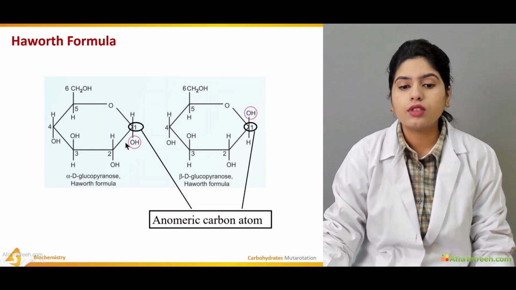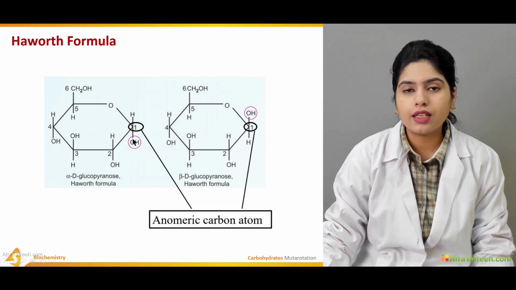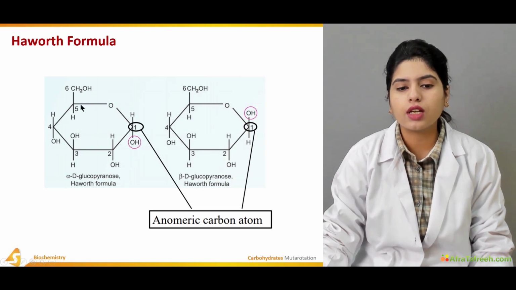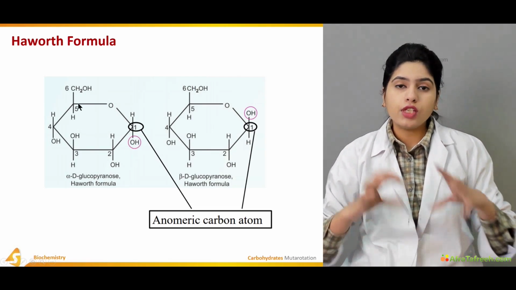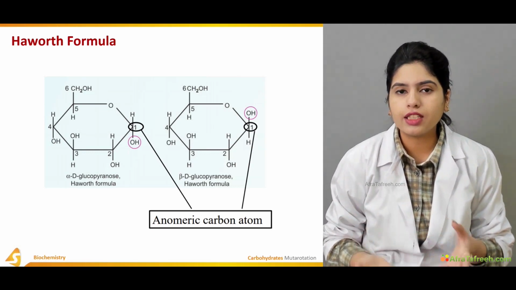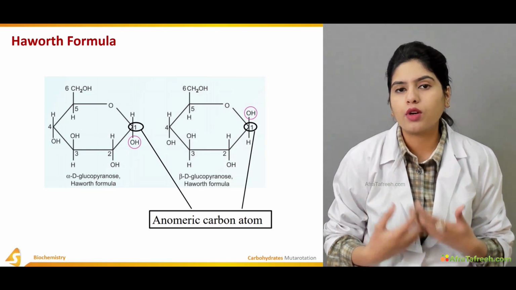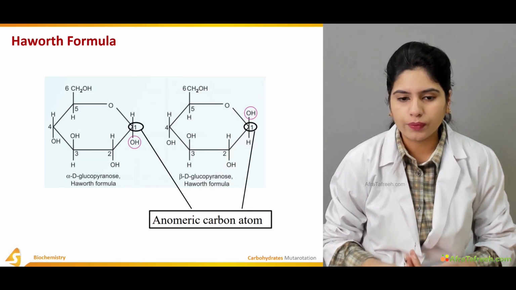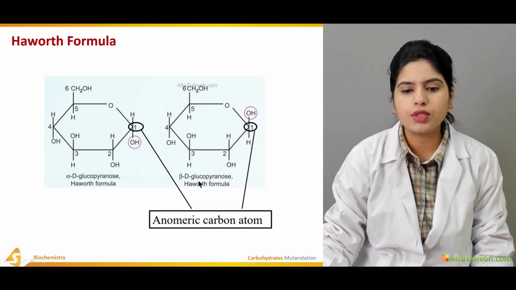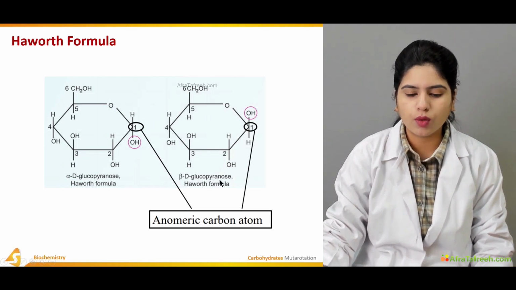Here you can see clearly that it depends upon which side the hydroxyl group attacks the carbon atom, which decides whether the resulting molecule will be in the alpha form or in the beta form. This is the alpha D-glucopyranose Haworth formula, and this is the beta D-glucopyranose Haworth formula.